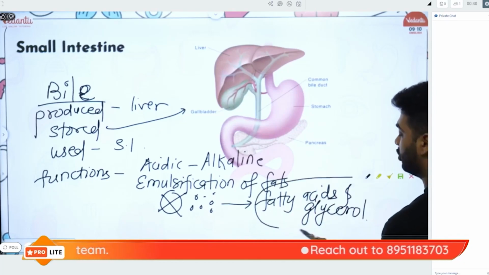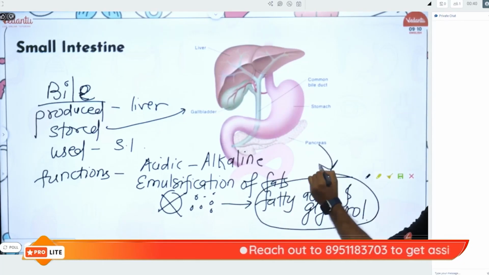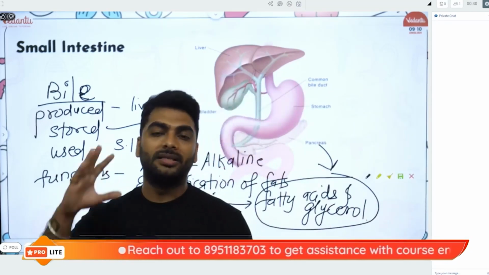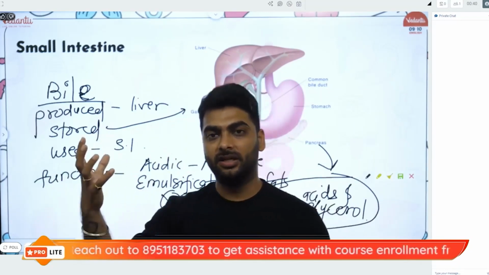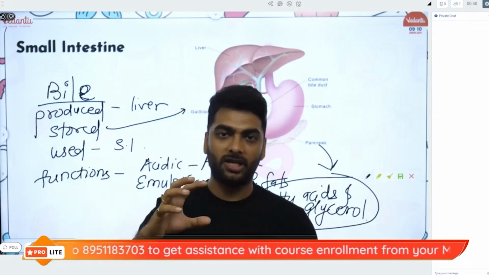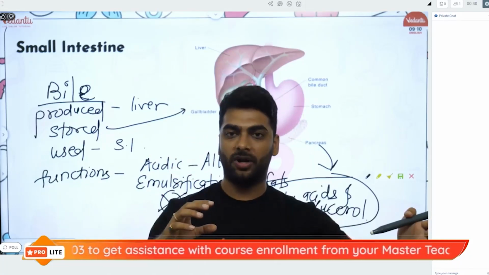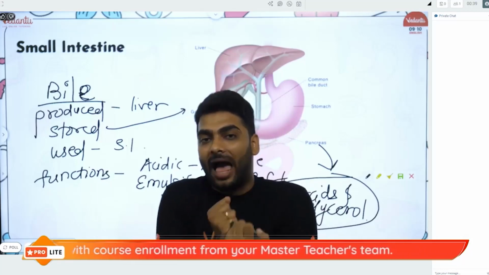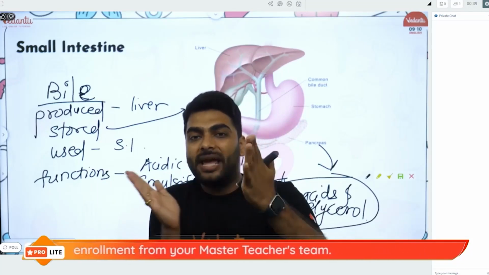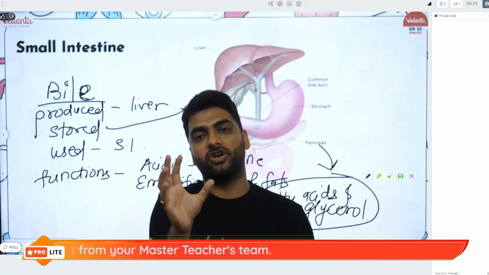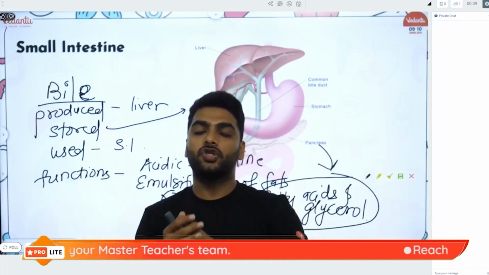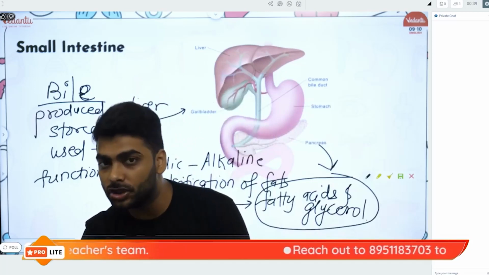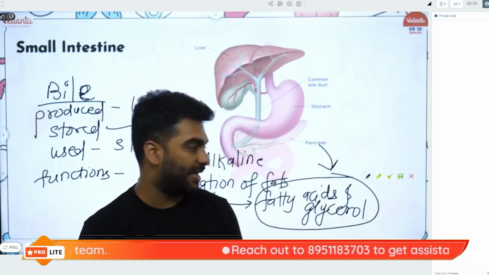And this conversion of fatty acids and glycerol is done by the pancreas. We'll come to that. So remember that bile is produced by the liver, stored by the gallbladder, used by the small intestine to make the received acidic food from the stomach alkaline, and to break down the big chunks of fat into smaller ones so that they can be further digested with the help of pancreatic juice called lipase.